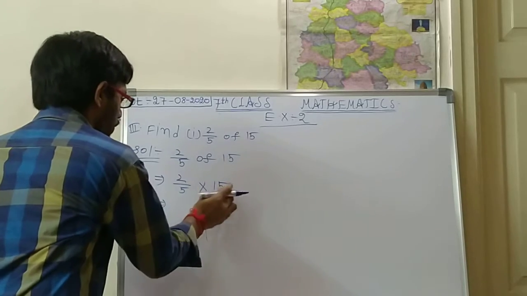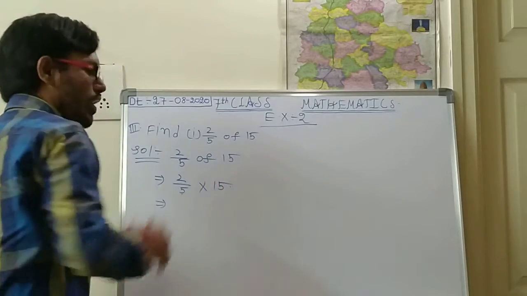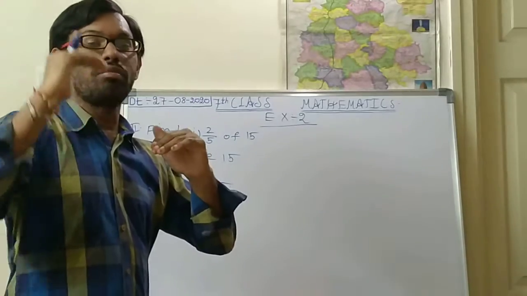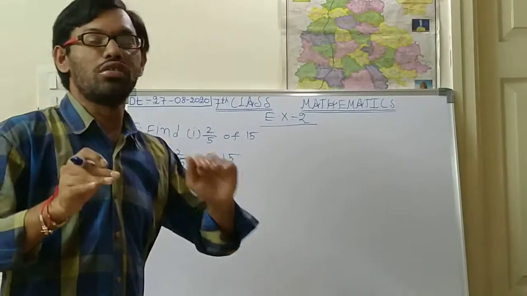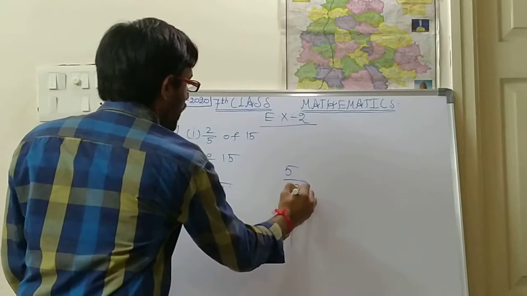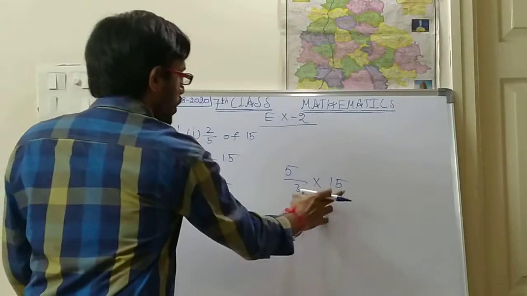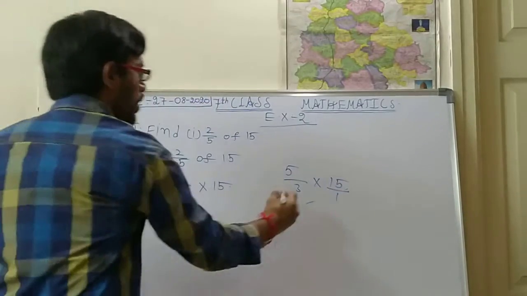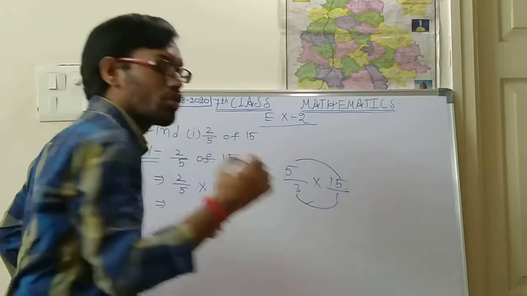So 15 will go in the 5 table. Is it right? This is the denominator, this is the numerator. If you want to cancel, you can do it only with one denominator and one numerator. A numerator and numerator will not cancel, and a denominator and denominator will not cancel. Suppose here 5 by 3 into 15 is there. So 5 and 15 don't get cancelled. You can cancel only 3 and 15, because 15 means 15 by 1, no? So numerator with numerator you should multiply, denominator with denominator you should multiply.